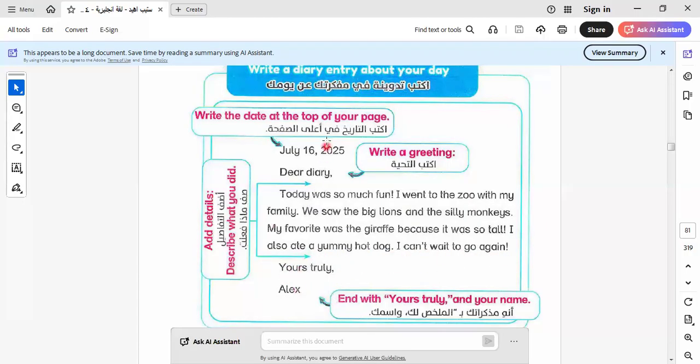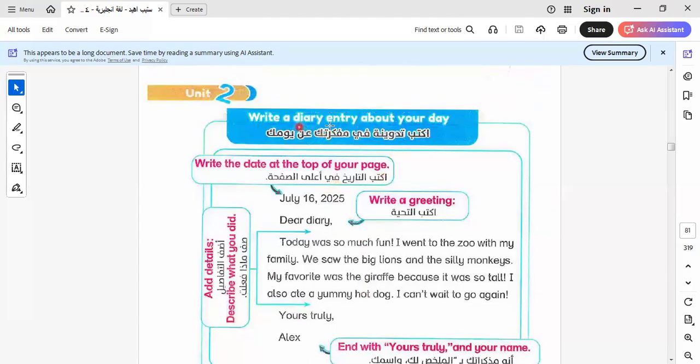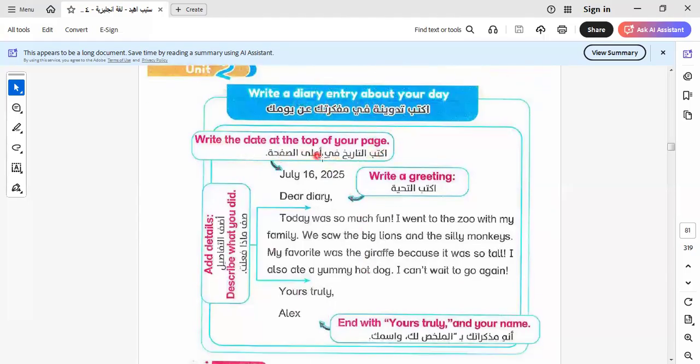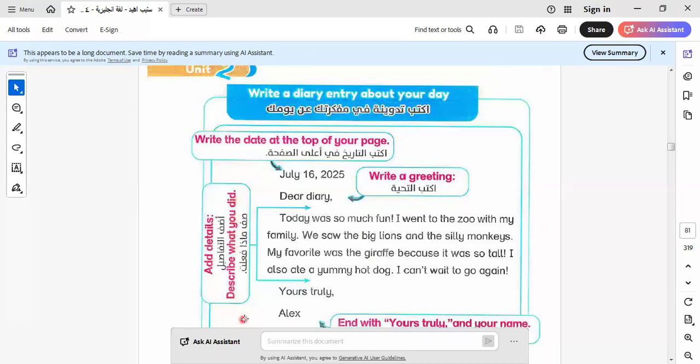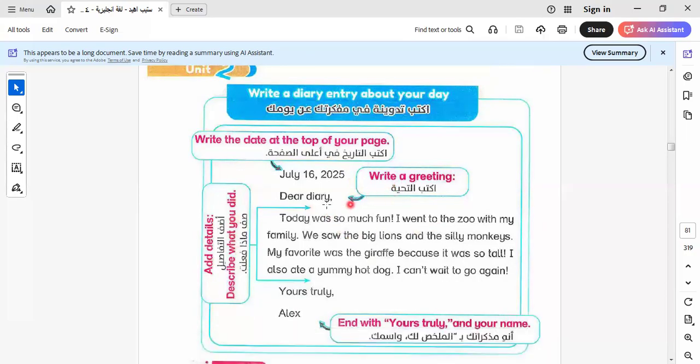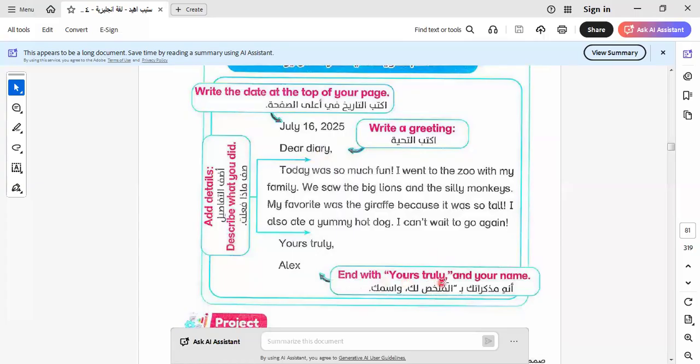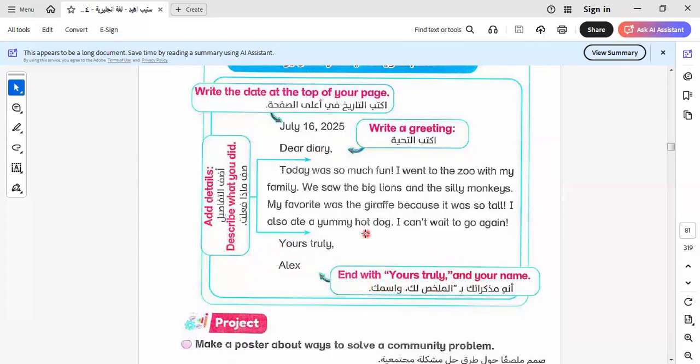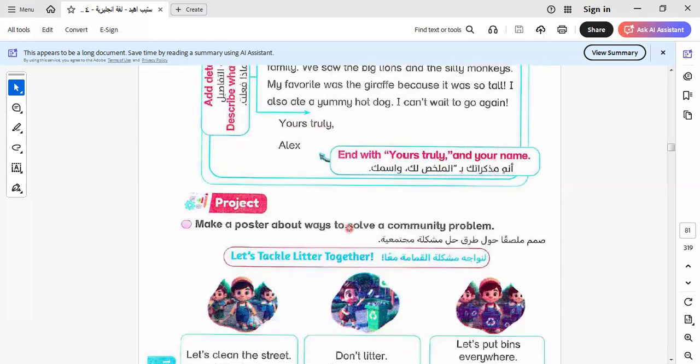Yours truly. Here are the parts of a diary entry like this one. Write the date, then write the details as they are, and then write the greetings. This is the greetings, and then end by this part. We say yours truly, ending with your name.